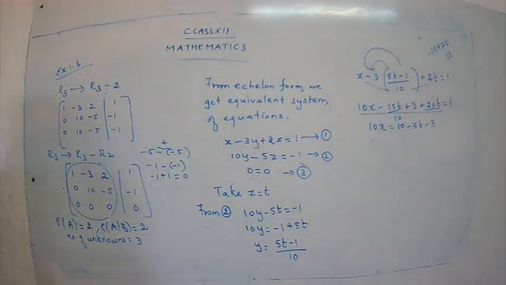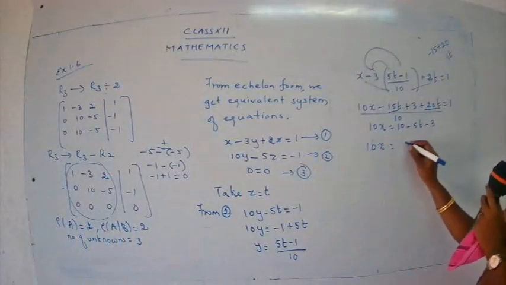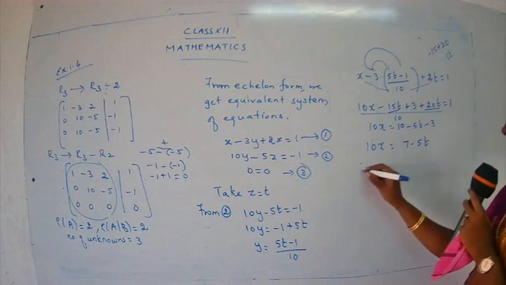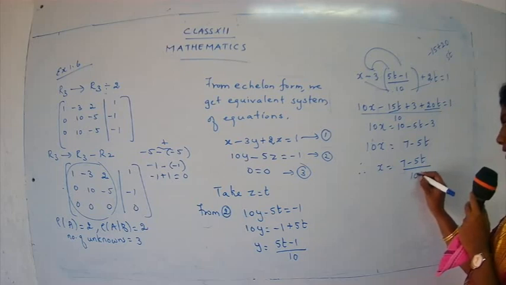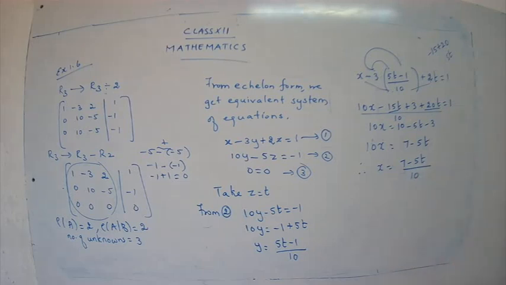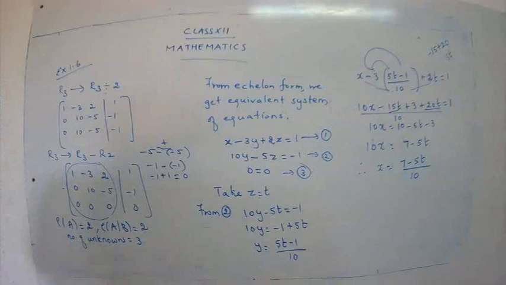So put upon 10. So you get 10x is equal to 10 minus 5t minus 3. So the answer is 7 minus 5t. So 10x is equal to 7 minus 5t. Therefore x is equal to 7 minus 5t upon 10. So we have found the value for x, we have found the value for y, and also we have found the value for z. Now let's conclude our answer, children.